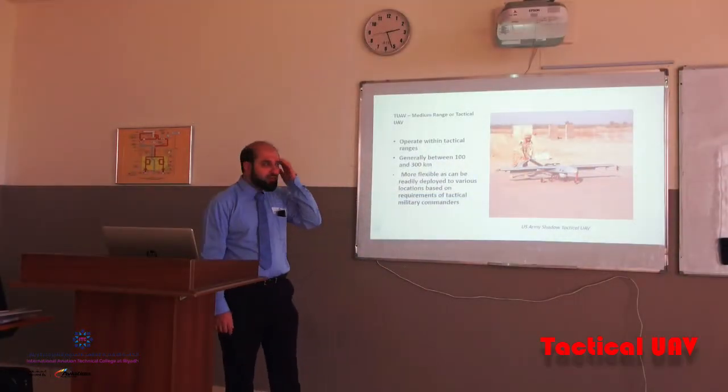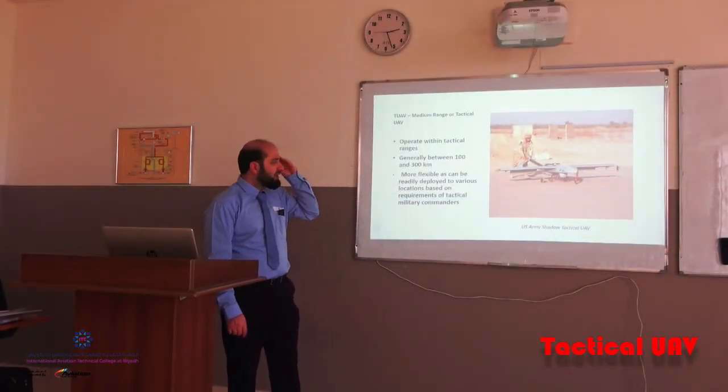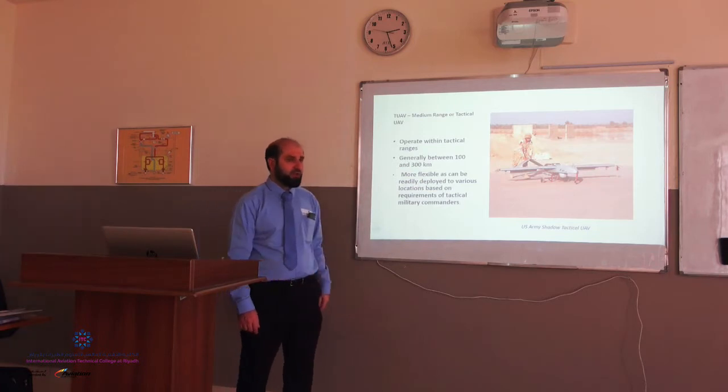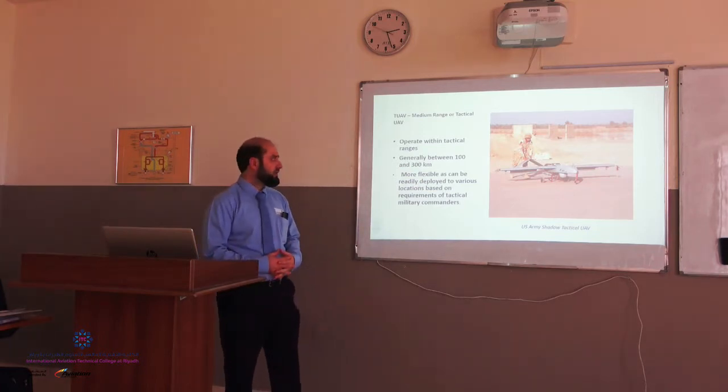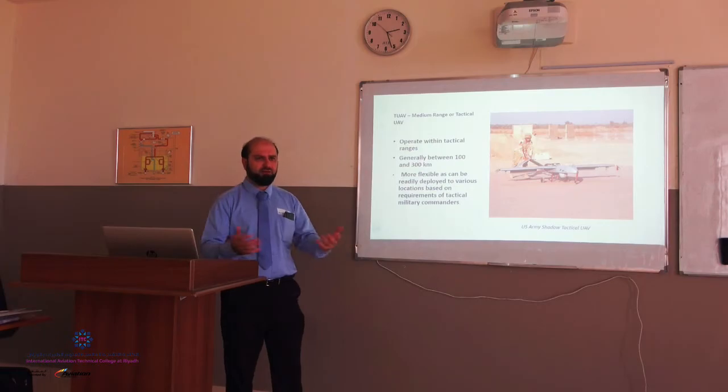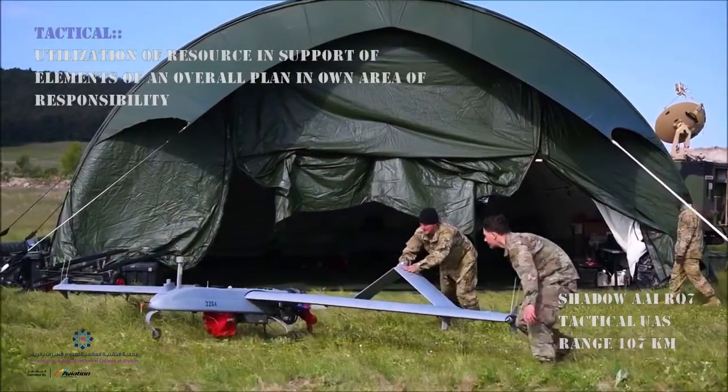And then the next one we're going to talk about is TUAV, medium range or tactical UAV, and this normally operates within the tactical range. Whenever there is a tactical range, this will operate within that. And this range is normally around 100 to 300 kilometers.